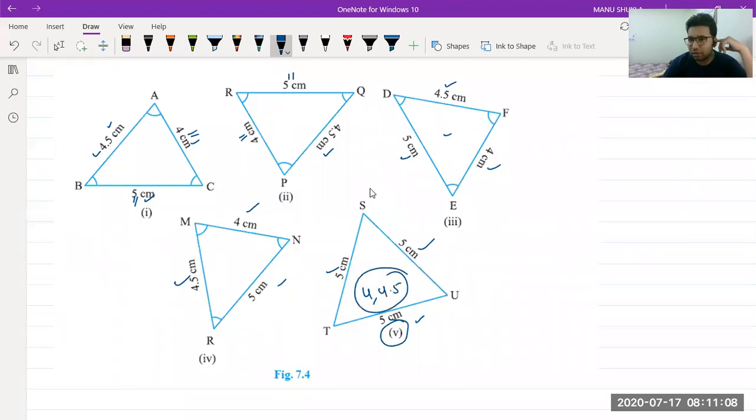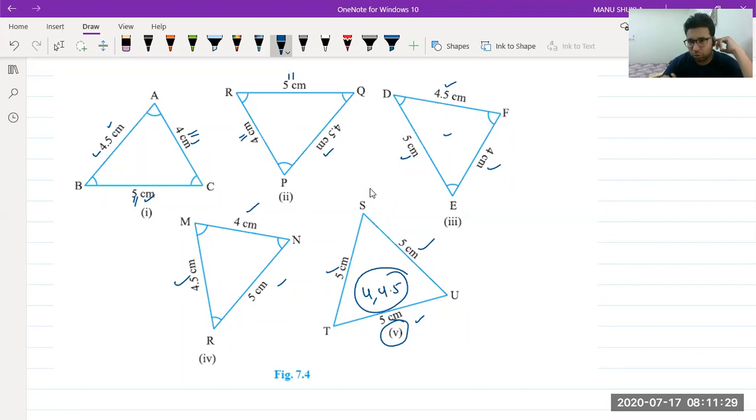Sir, how do we know the angles are equal? Bhuvanjot, later on we come to some criteria that will help us. If sides are equal, angles are automatically equal. We will get to know that. Okay? If sides are equal, angles will automatically be equal.